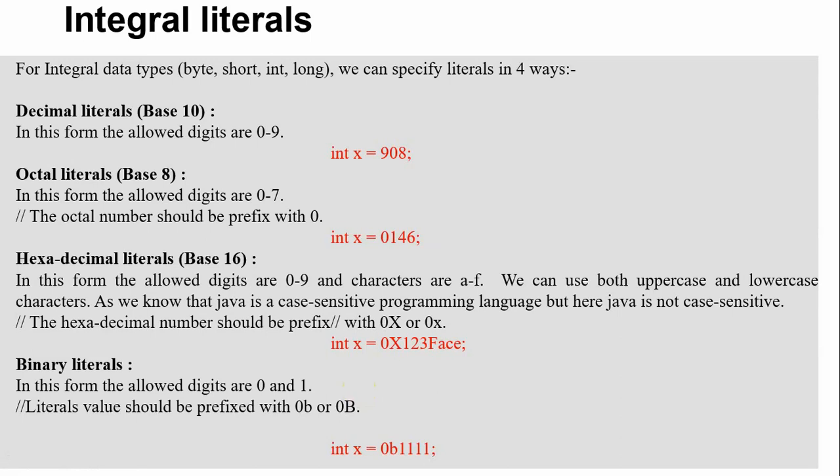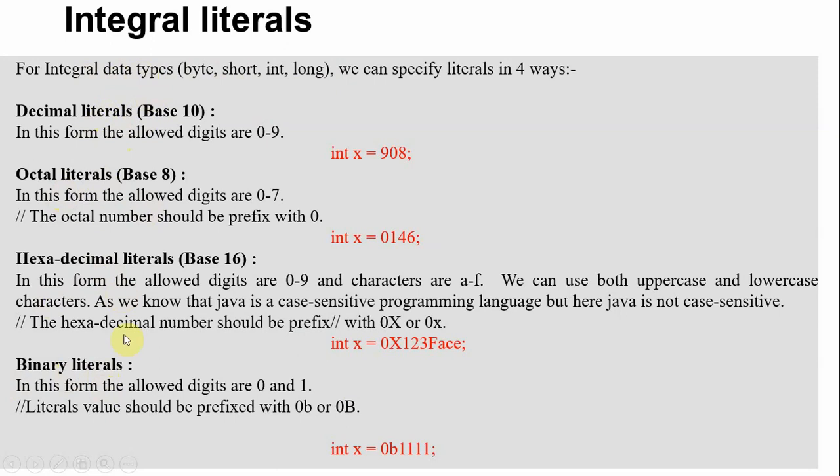When it comes to integral literals, they are nothing but values for the integral data types. In the integral data type we have four subparts: byte, short, int, and long. What kind of values we have to give for the integral data types, we will discuss here. There are four kinds of literals available: decimal literals, octal literals, hexadecimal literals, and binary literals.